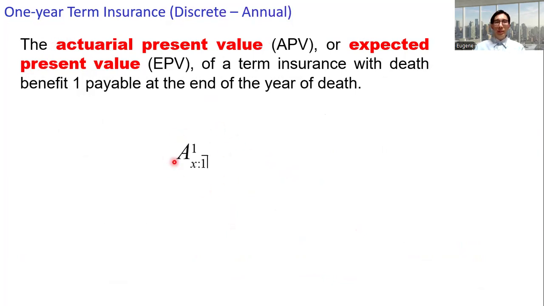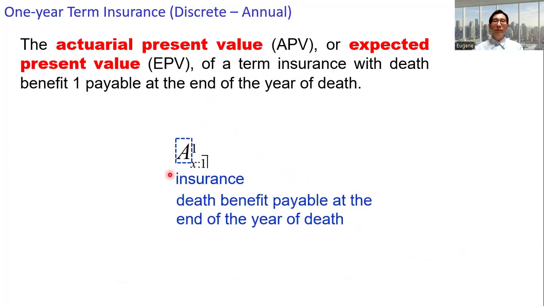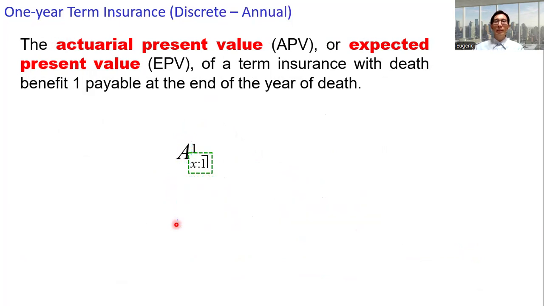All right, let's explain this notation. The big A indicates that this is an insurance and the benefit is payable at the end of the year of death. And then the bottom right, x colon angle n. The policy is issued to an individual at age x. This is a 1-year term policy.